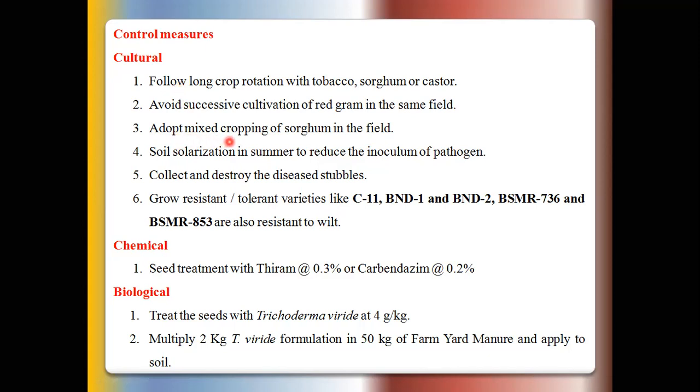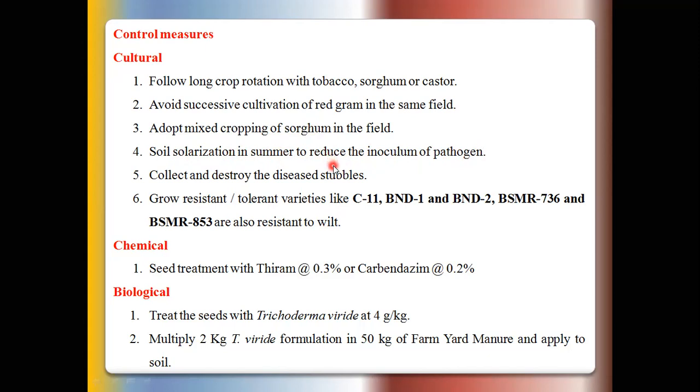Then adopt mixed cropping of sorghum with the pigeon pea seeds, because the roots of the sorghum secrete HCN. So the secretion of HCN inhibits the Fusarium pathogens. This is the most important practice followed by farmers, particularly in the Marathwada and Vidarbha regions. Okay, then soil solarization in summer to reduce the inoculum of the pathogens, because these chlamydospores are present in the soil.